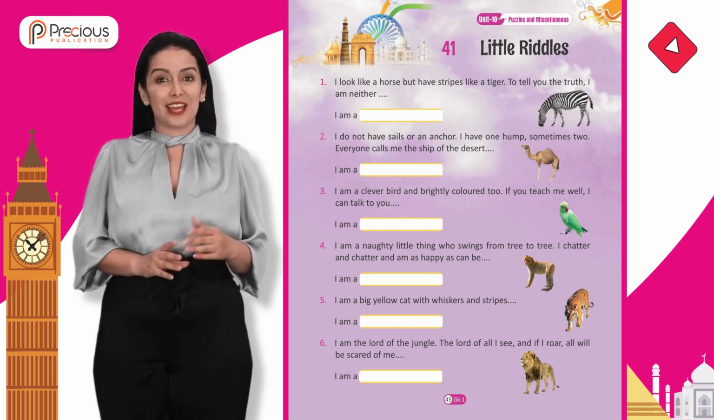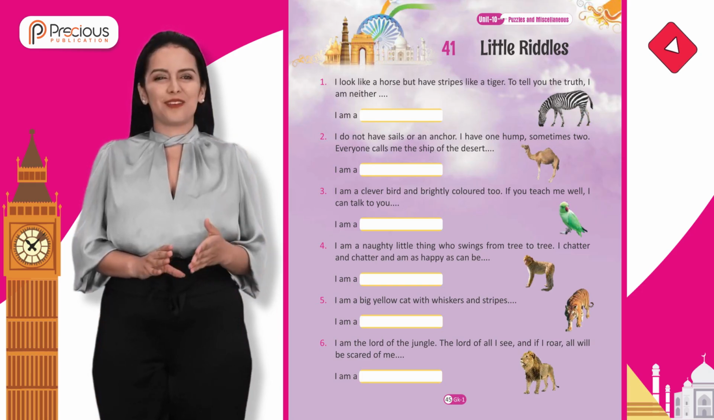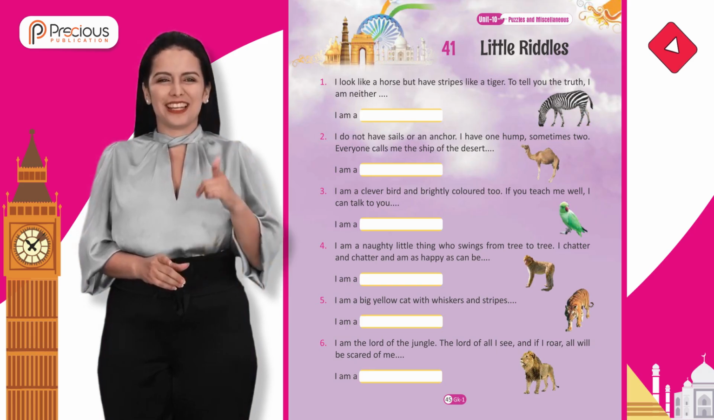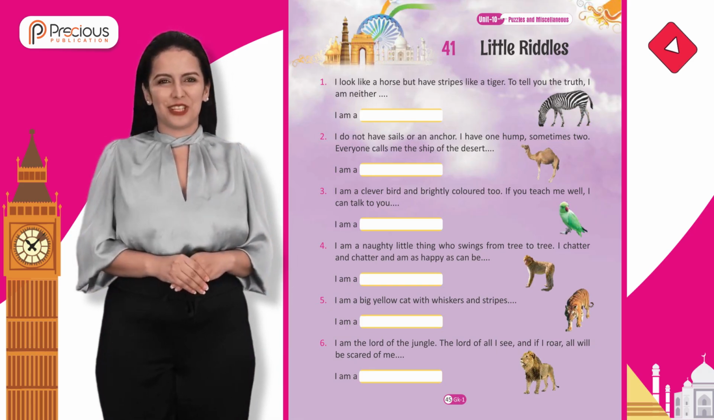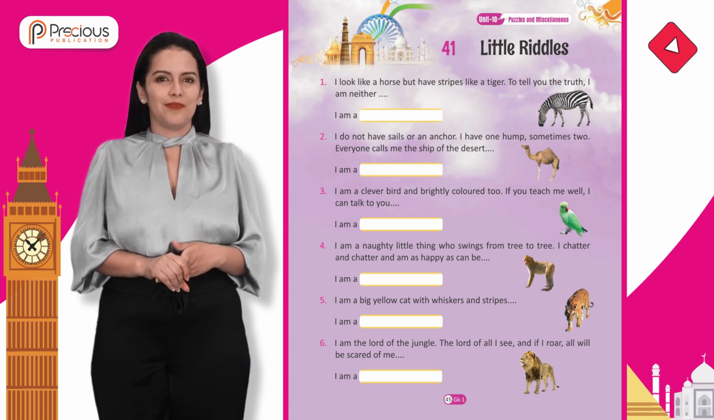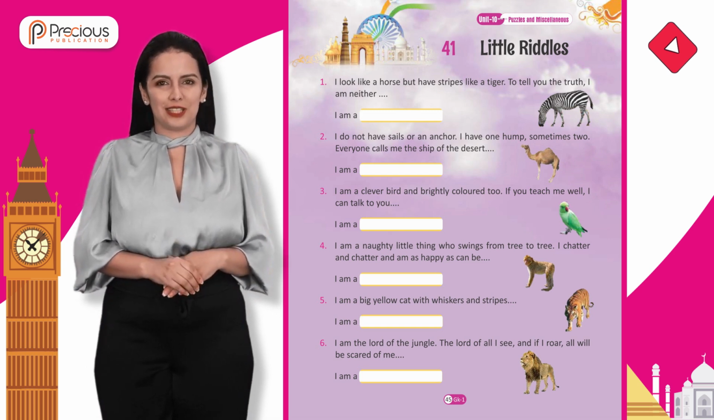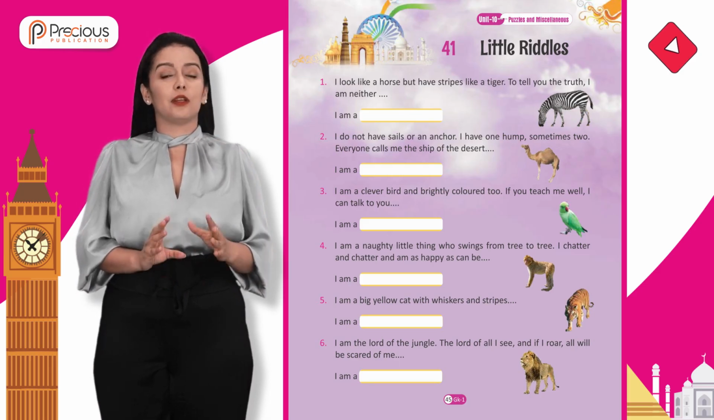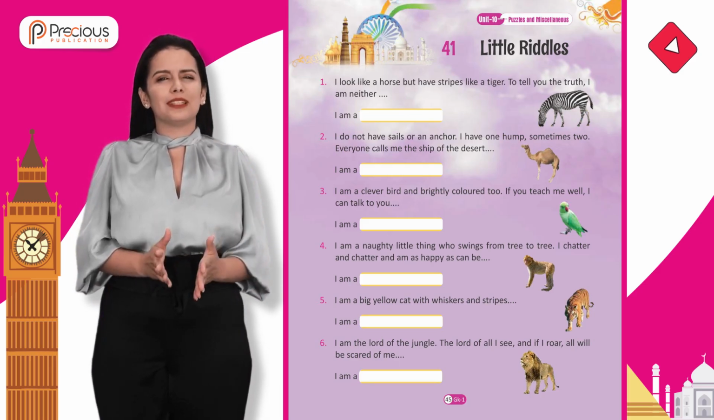4. I am a naughty little thing who swings from tree to tree. I chatter and am as happy as can be. 5. I am a big yellow cat with whiskers and stripes. 6. I am the lord of the jungle. The lord of all I see, and if I roar, all will be scared of me.